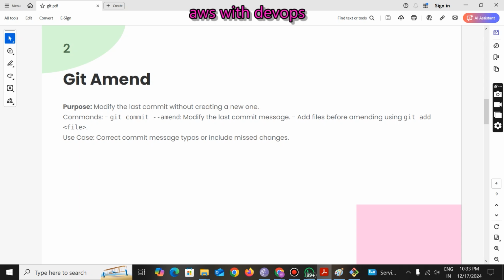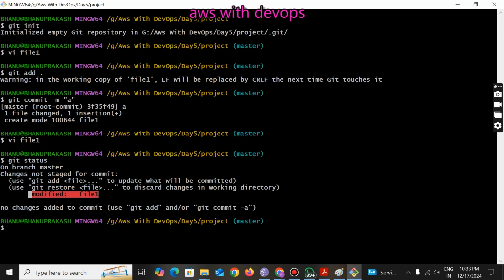Right, sorry for that. Okay, let's go to the git. I should not create one more commit. As a developer, we should not do one more commit, but the modification was done.